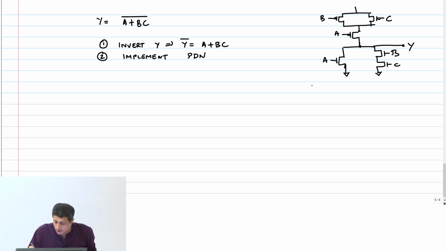So if you look at the function on the pull down network, Y_PDN is what? (A + BC) whole bar, because it's going down to 0. The Y pull up network function is what? A bar + A bar into B bar + C bar.